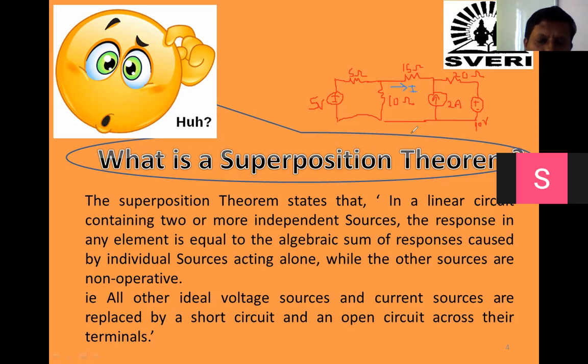Now how can you find out this current? What are you going to do by using superposition theorem? If the question is like this, find the current passing through 15 ohm by using superposition theorem, what will you do first? Yes.